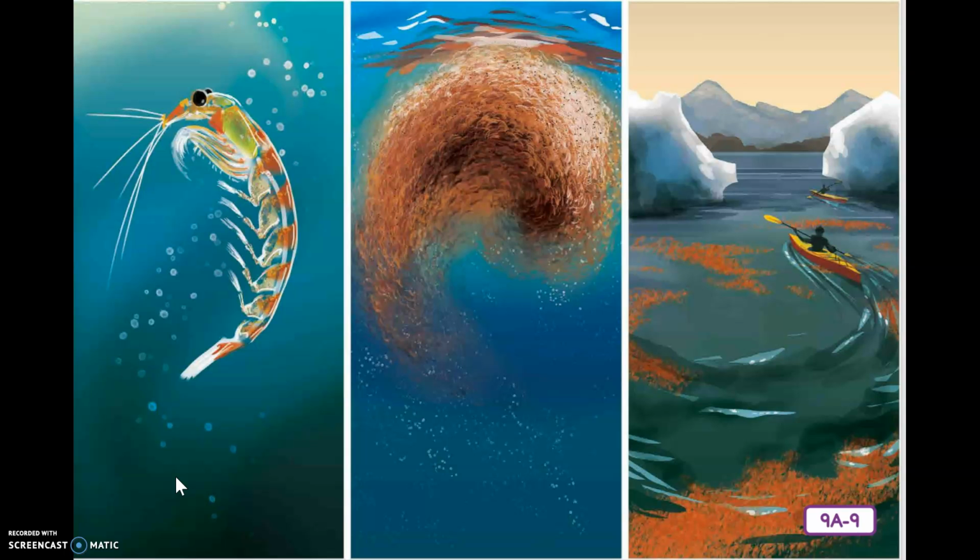As you can imagine, living in the extreme cold of Antarctica presents a major challenge to cold-blooded animals. A few fish have adapted in an interesting way to survive in the cold waters surrounding Antarctica. The ice fish has a special chemical in it that acts like an antifreeze and keeps the animal from freezing.